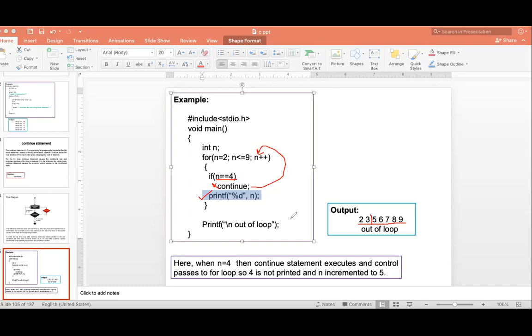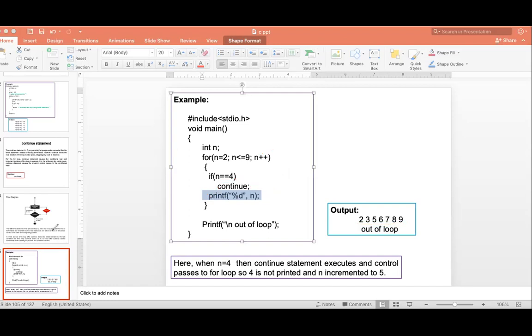If break is there, then the output will be only 2 and 3. When the if condition n equal to 4 is met and break executes, it will terminate the loop, but continue will not terminate the loop. Remember here, continue will not terminate the loop. It will skip the further statements. Getting the difference?